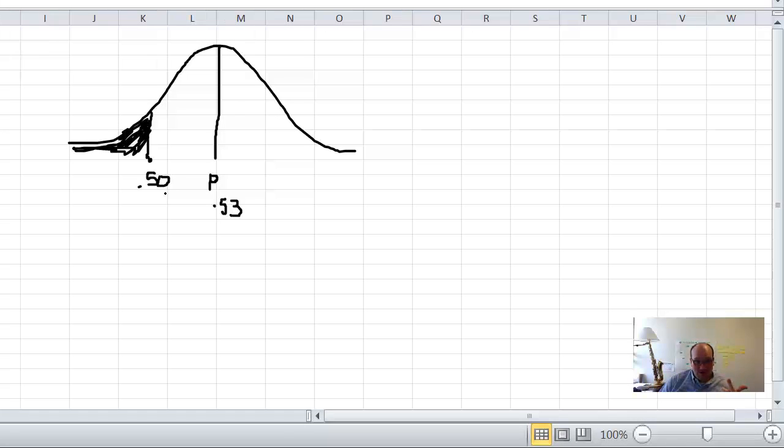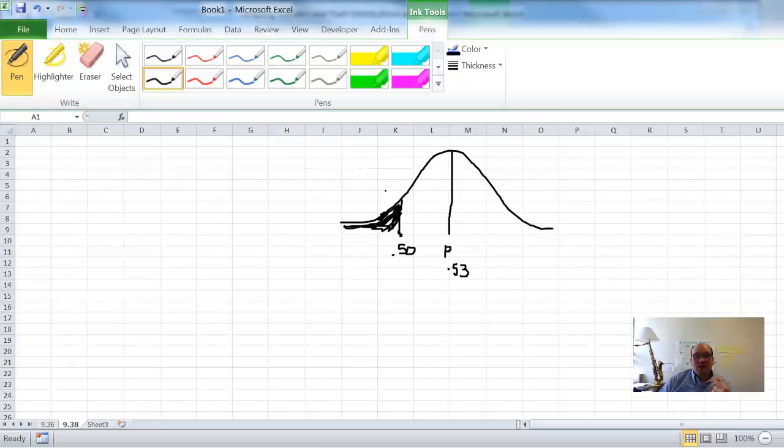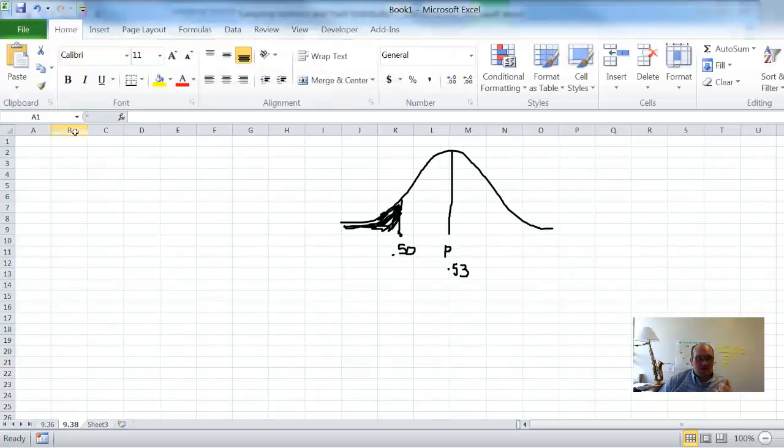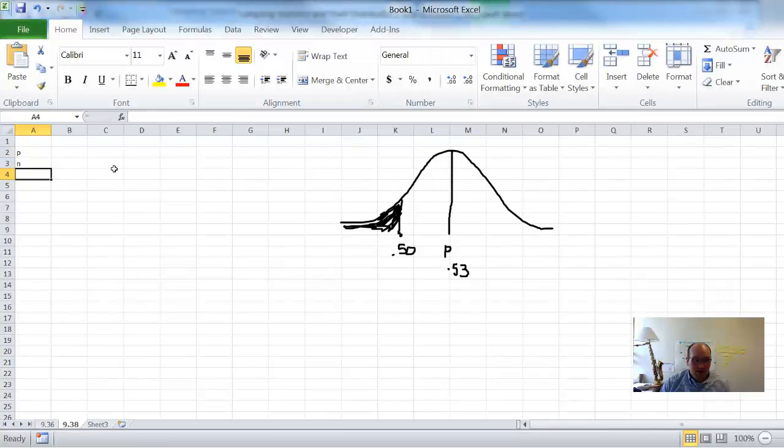So we have two things: what we got, and what we expected to have got. The only thing that's left is this third, the standard error, or the standard deviation. But in this case, this is a standard error because we're applying a binomial experiment to a normal distribution, in which case we need a standard error. So let's do this. All right. So this is what I do when I set up these problems. I would put a p somewhere, maybe an n. So what's our p? Well, we sort of already figured this out.